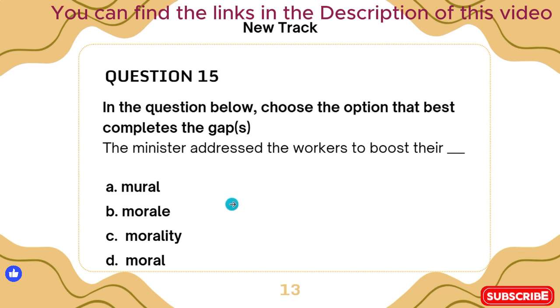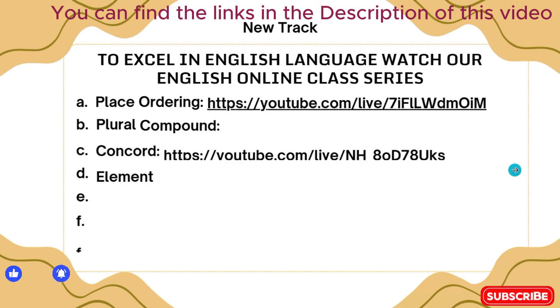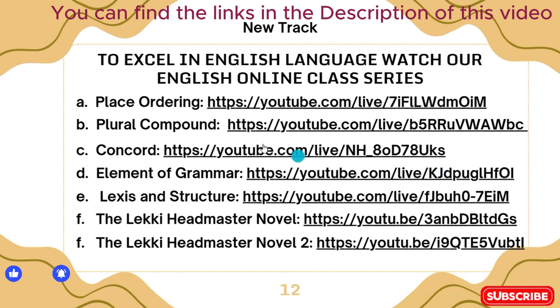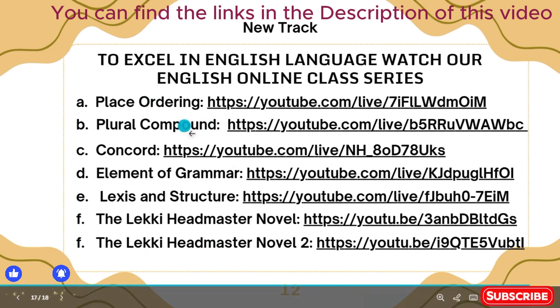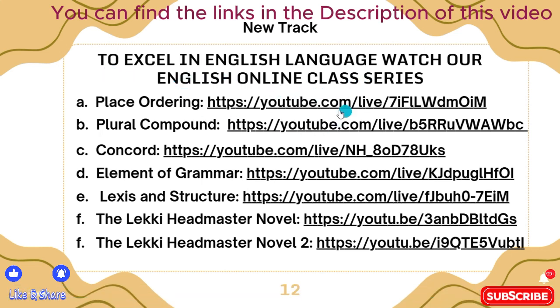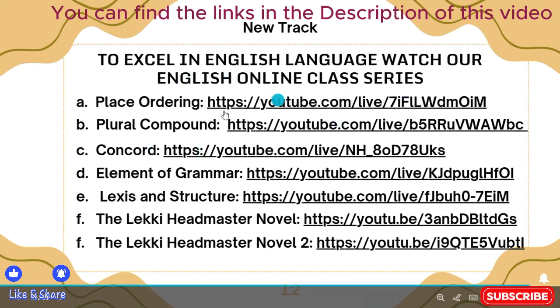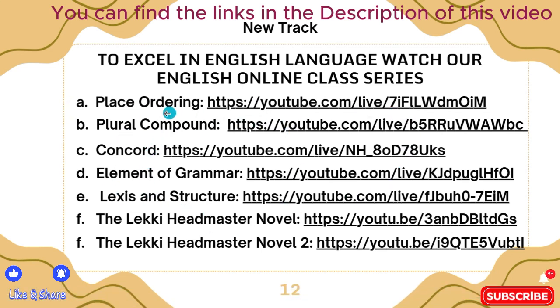Now, if you analyze this, you see that we have gone through concord, place order, plural compound, elements of grammar, lexicon, and structure. If you want to learn more about this, you have to check our English language online class series on our YouTube channel, and you're going to enjoy everything you watch here, which will get you prepared for your forthcoming use of English JAMB UTME exams.